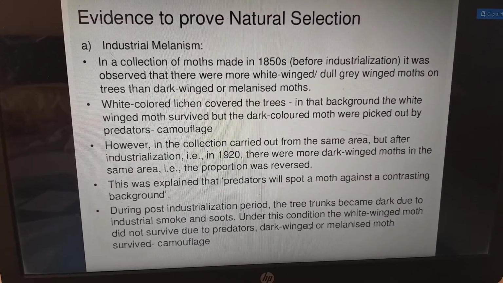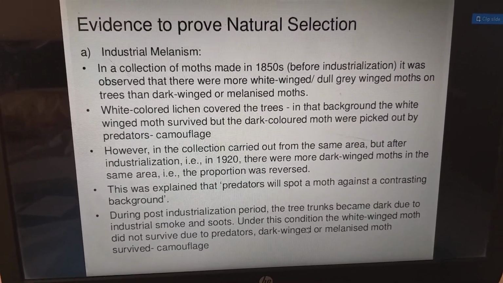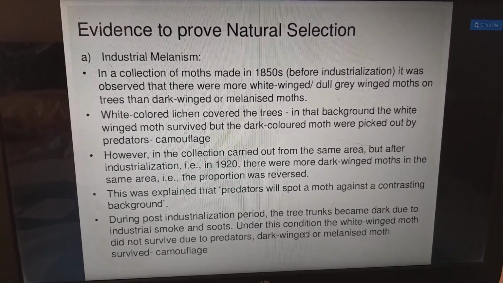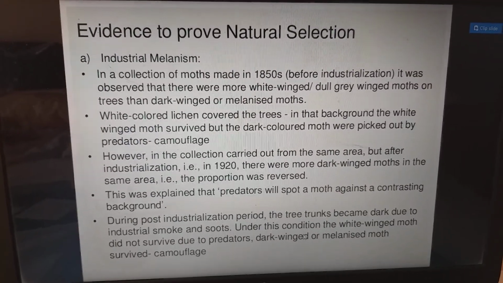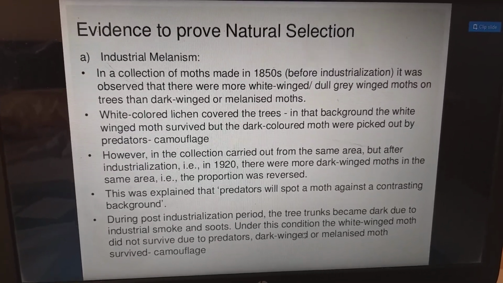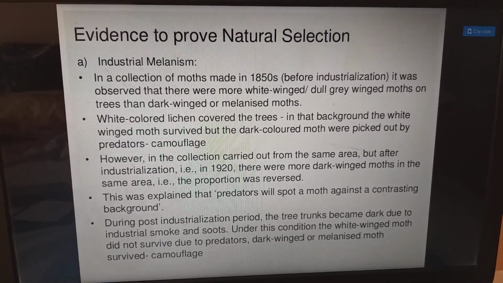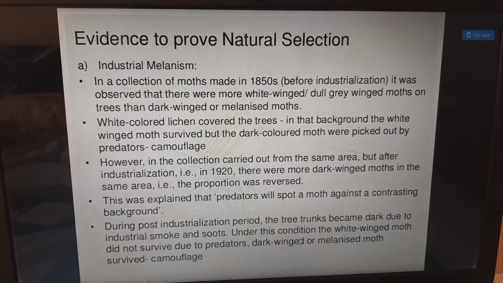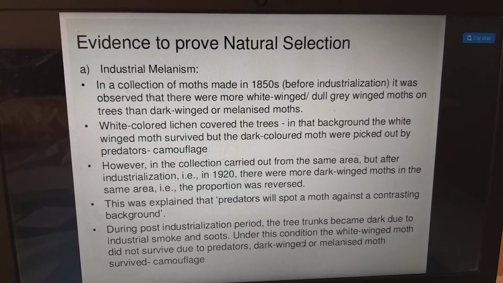First one, industrial melanism. In a collection of moths made in the 1850s, before industrialization, it was observed that there were more white-winged and dull-gray moths on the trees than dark-winged or melanized moths. The white lichens, a union of fungus and algae, covered the trees.